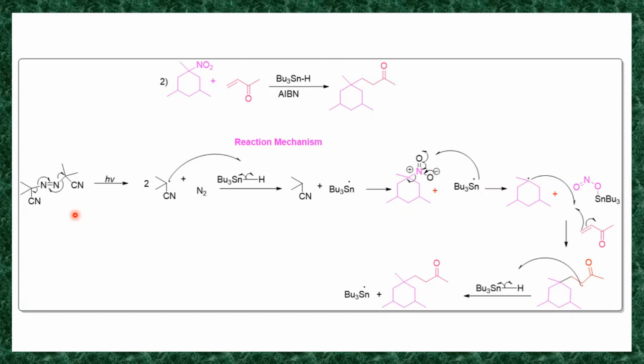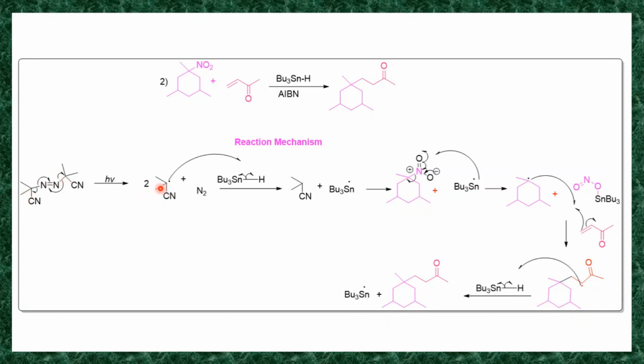The homolysis takes place in presence of H mu. It generates this carbon radical and N2 molecule. So this bond will break homolytically.